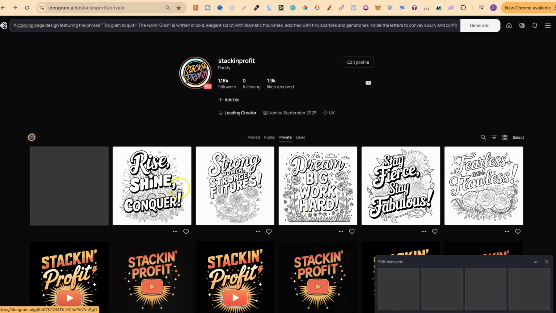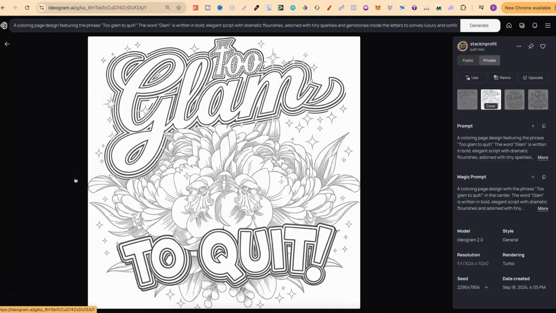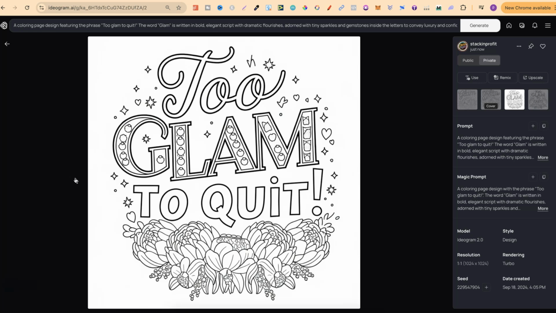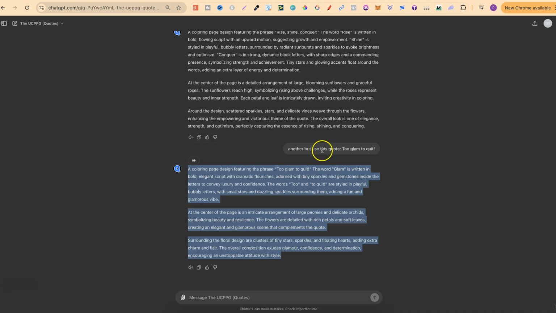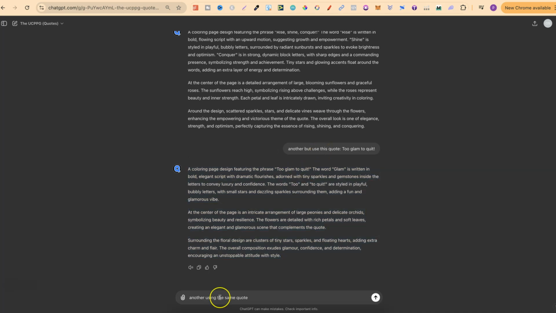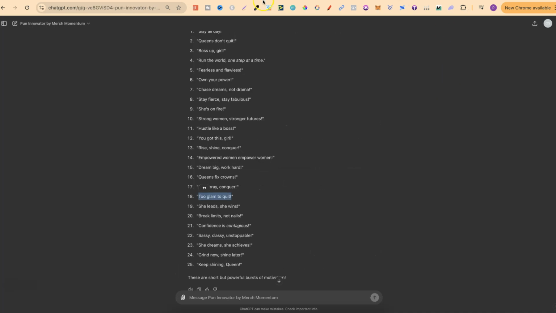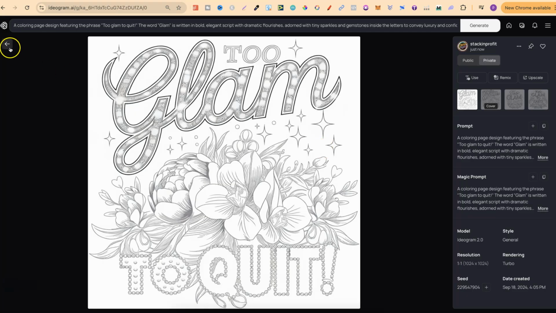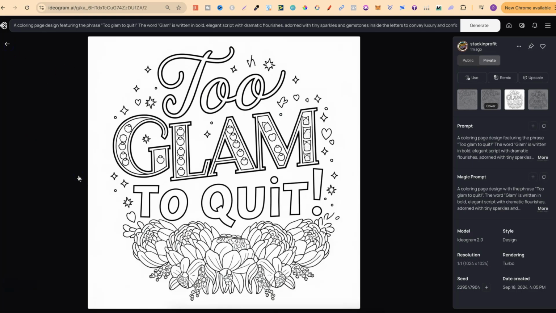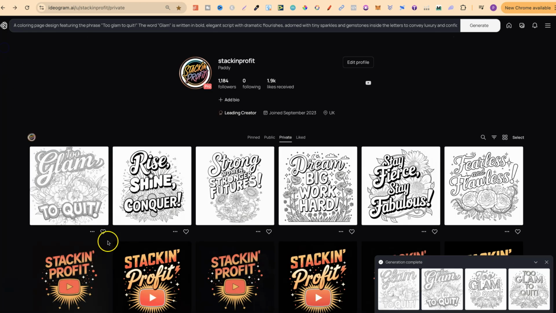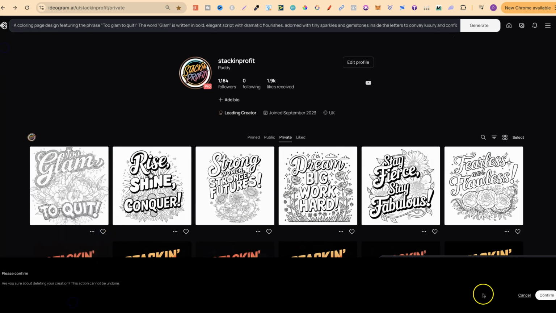Now, looking at this, I'm actually quite happy with that one. That does fit in with the rest as well. Let's go ahead and take a look at this. This one is actually losing that style, so let's put another using the same quote. But this is what I mean when I say quality control. These do not look in keeping with the other colouring pages, so I wouldn't want that in a colouring book.